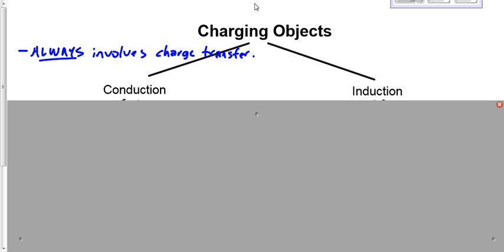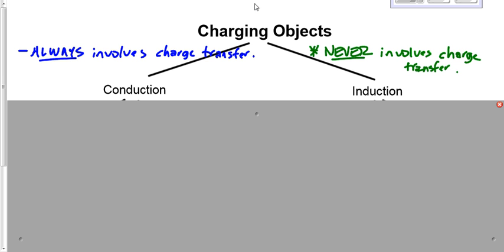Induction, on the other hand, will never involve a transfer of charge, which I'll explain in a few moments. Notice, though, I do have a little asterisk beside that, because in a certain context it never involves a transfer of charge, but in a bigger context it sometimes does involve a transfer of charge. But you'll see what I mean by that and why I said that it never involves a charge transfer in just a few moments here.